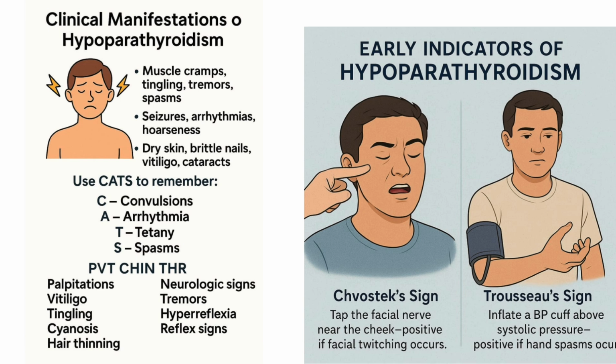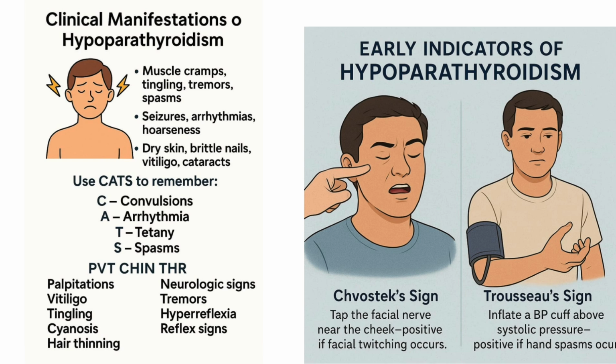Now come to the important sign and symptom, an early indicator of hypoparathyroidism, in which we check for the positive chopstick sign or Trousseau sign in the patient, which are diagnostic indicators of hypocalcemia. A positive chopstick sign is a clinical finding that indicates neuromuscular excitability due to hypocalcemia. And in Trousseau sign, the blood pressure cuff is typically inflated to a pressure above the patient's systolic blood pressure, usually more than 20 mmHg. For example, the patient's systolic BP is 110.